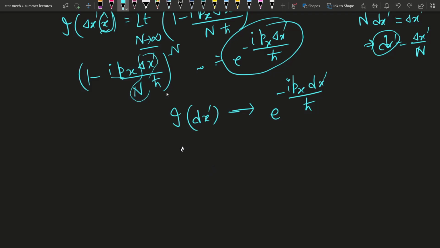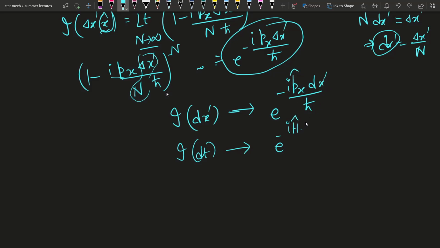Now similarly, if you want to find the state after time evolution, after some time, then the time evolution operator will be e to the power minus I, and in place of p, there will be H. This is the p operator; this is the Hamiltonian.